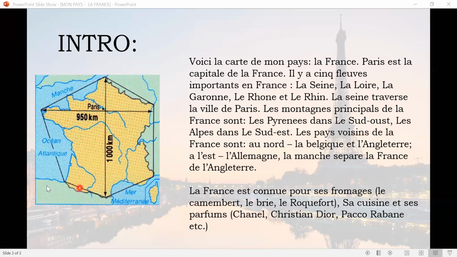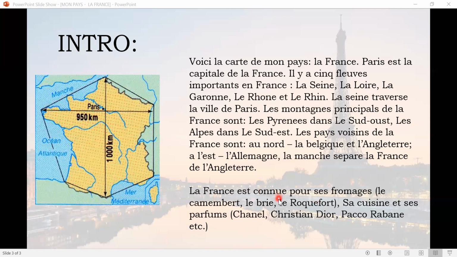As I told you on the map, there are a lot of neighbors: Spain, Great Britain, Belgium, Luxembourg, Swiss, Italy, and then we have three seas around France: Mer Mediterranean, Ocean Atlantic, and Manche. So these are the seas and the neighbors of France.